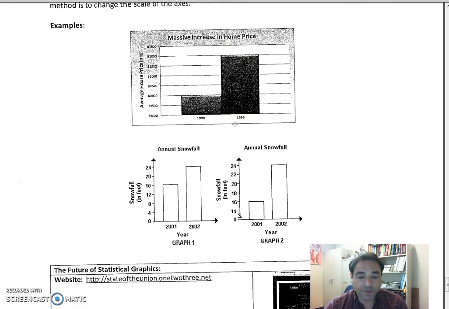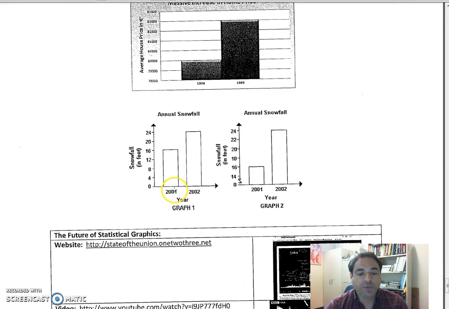The next graph, you notice, shows 2001 and 2002, and the bar for 2002 is higher. It looks like there's a much bigger difference. But if you analyze the graph, it's 16 for the smaller and 24 for the larger. Just because I extend the scale, I can make the difference look much bigger. So be careful when analyzing graphs because it can be misleading.